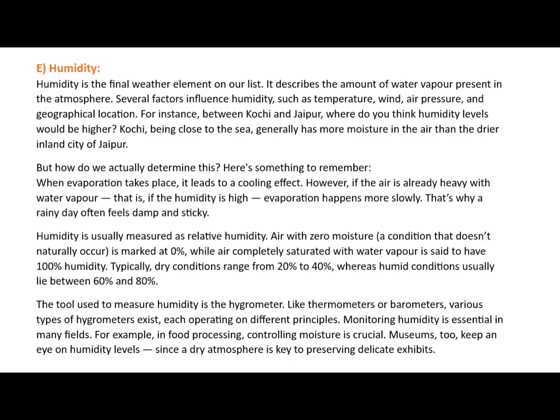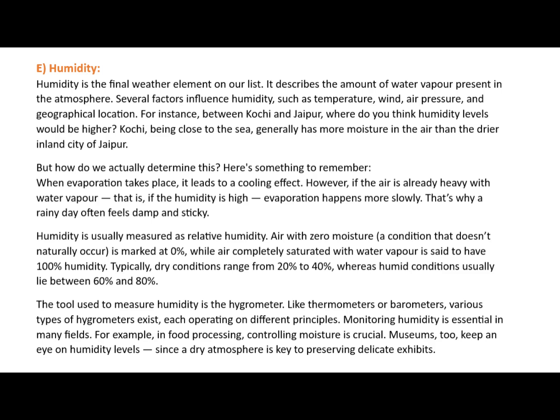Humidity is usually measured as relative humidity. Air with zero moisture, a condition that doesn't naturally occur, is marked at 0%, while air completely saturated with water vapor is said to have 100% humidity. Typically, dry conditions range from 20% to 40%, whereas humid conditions usually lie between 60% and 80%.